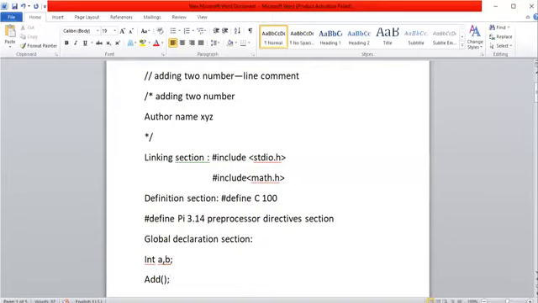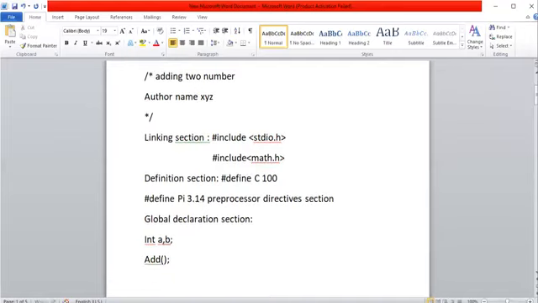So the global declaration part contains variable declarations as well as function declarations. Functions we must declare, and variables, if you want to make them available to all the functions including main, you must declare outside of the main program. That's why this section is called the global declaration section.